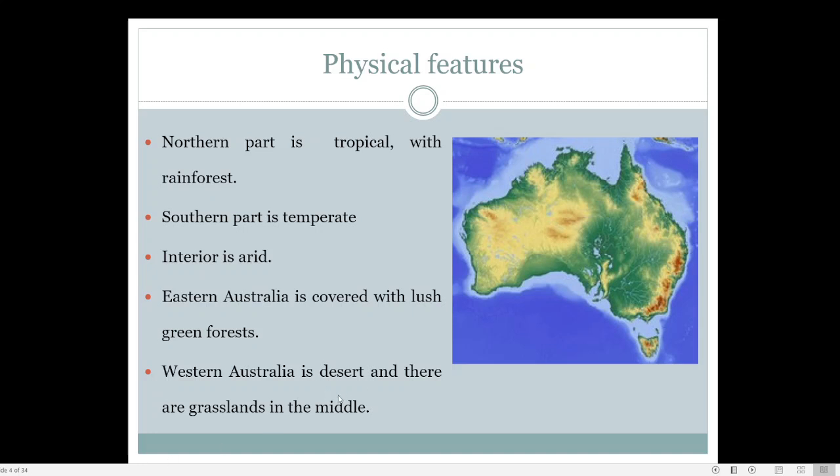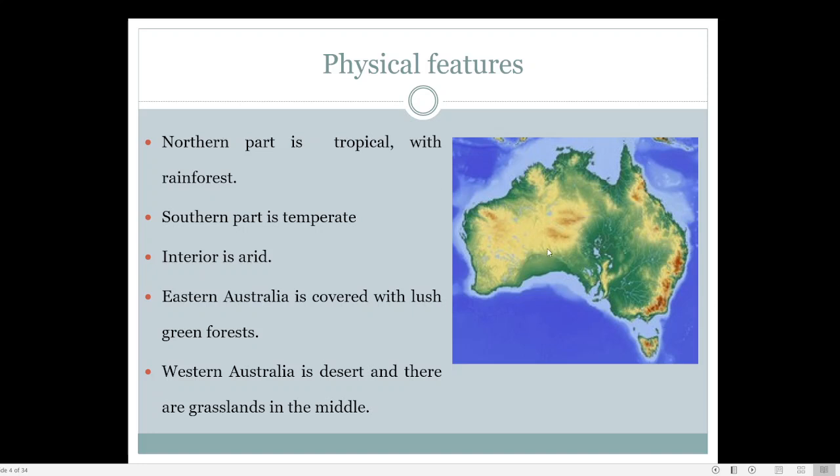Here you can see certain areas of Australia, because Australia is very famous for sheep farming and the rearing of cows and cattle. Australia is one of the largest producers of meat as well as milk, because large areas are grass covered, especially near the desert.